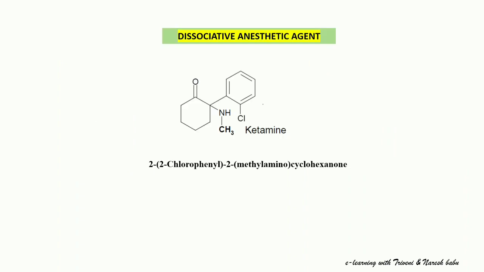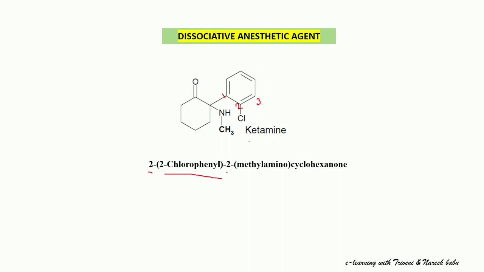Next important structure, that is the dissociative anesthetic agent. One example is ketamine, and it is available as the hydrochloride form. Coming to the IUPAC name of ketamine, at the second position it is attached with 2-chlorophenyl. This is the first position of the substitution, this is the second position, and third and so on. So the 2-chlorophenyl moiety is attached here.